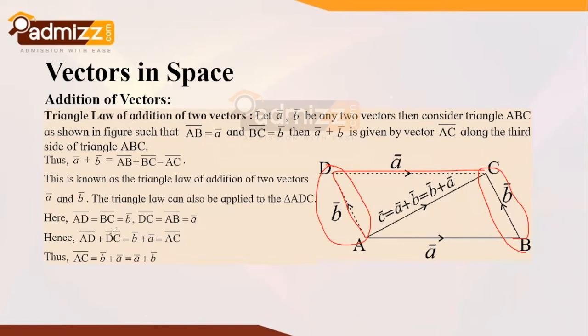So AD bar plus DC bar is equal to B bar plus A bar, which ultimately results in AC bar as B bar plus A bar. So which is also equal to A bar plus B bar. Since vector addition follows the commutative law, we can write A bar plus B bar is equal to B bar plus A bar. So this is the key fundamental dealing with the addition of vectors following the triangular law of addition.